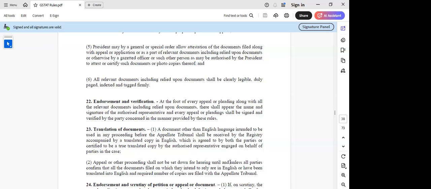Yes, sir. And they further say both the parties should agree on this. All parties should confirm, yes.